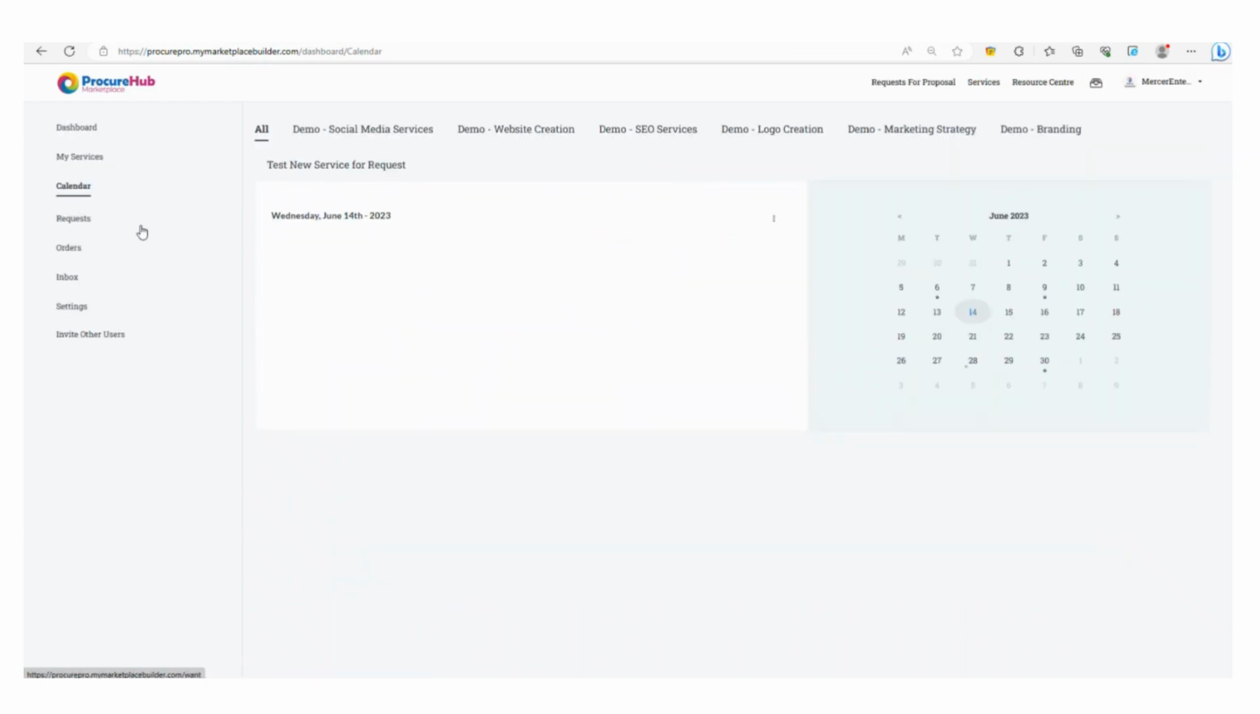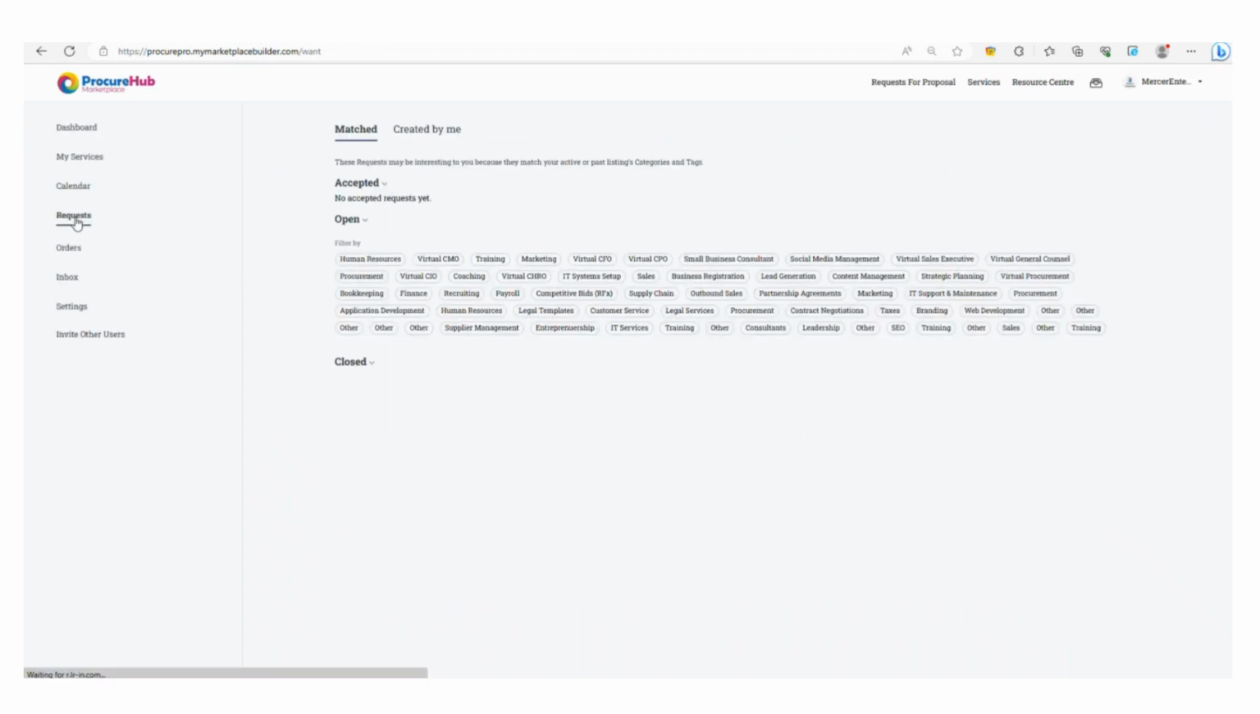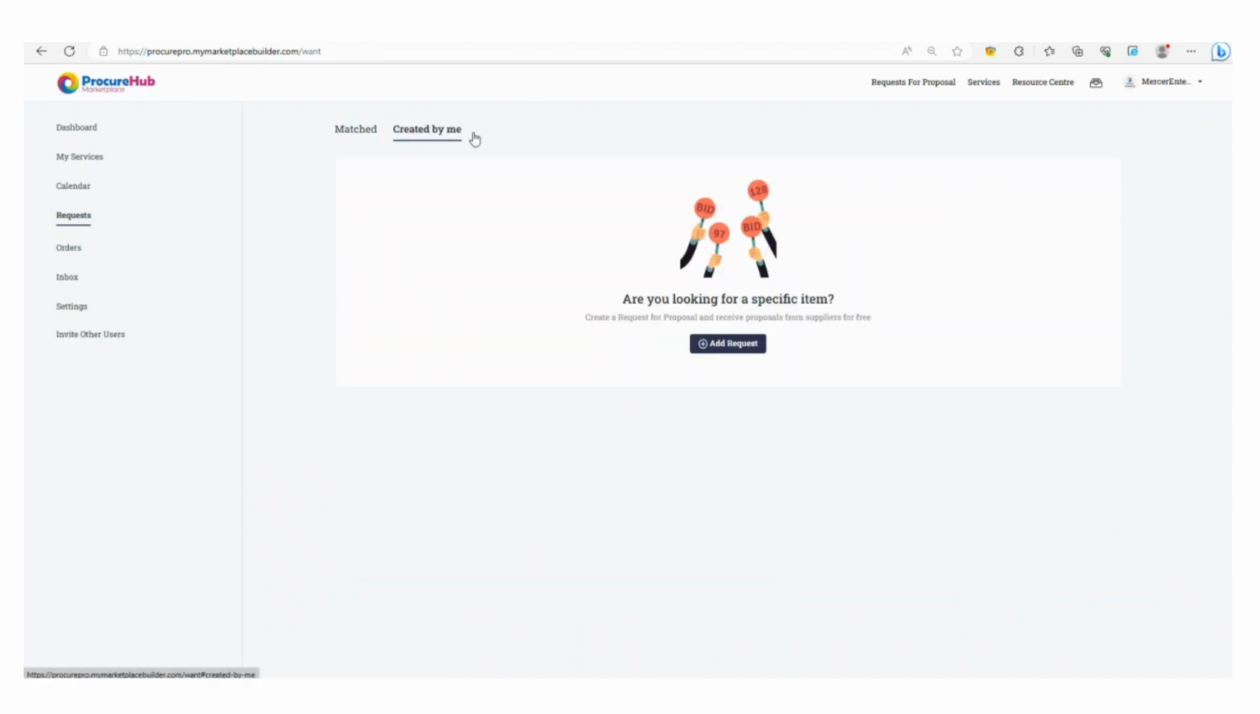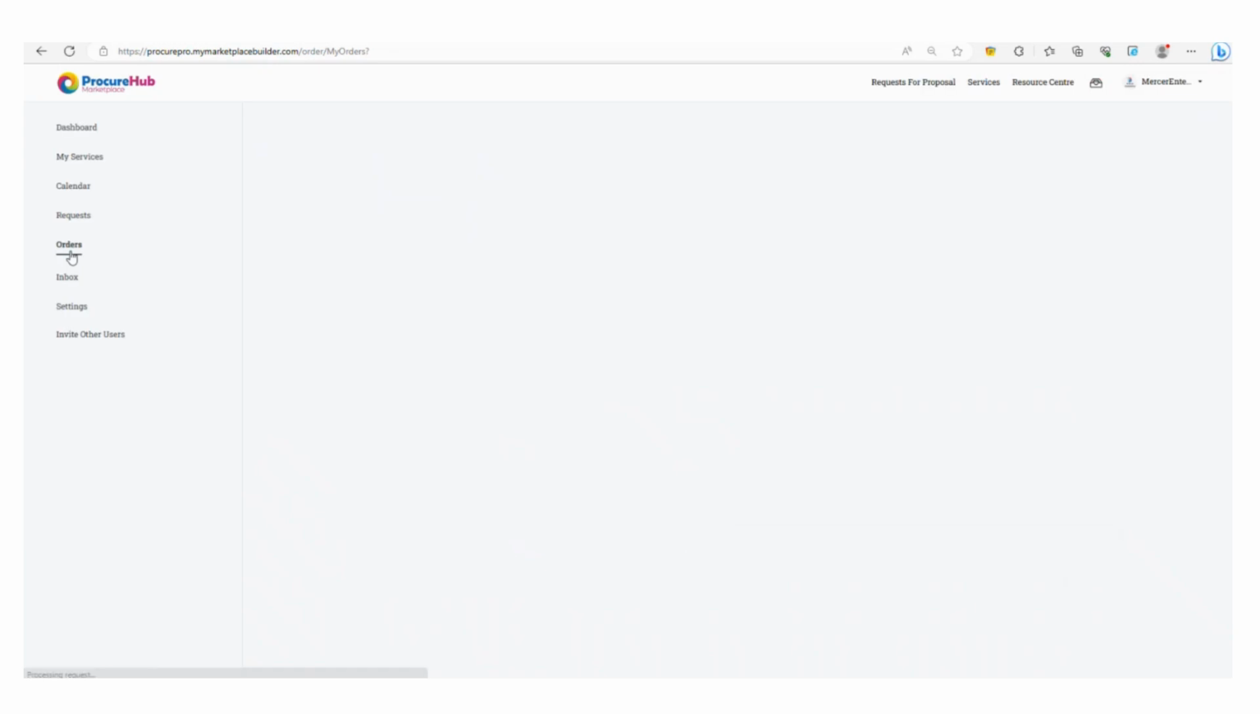I'm going to go ahead now and look at the calendar. This is the calendar of events. So these would be any of the service requests that show up and the days that they show on your calendar. Requests that may have matched your services or that you create yourself, because this can be both a customer as well as a supplier provider view.